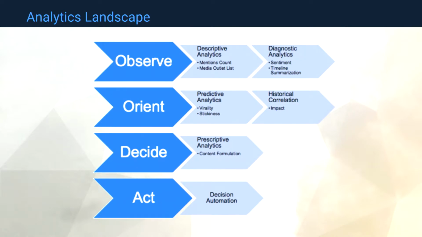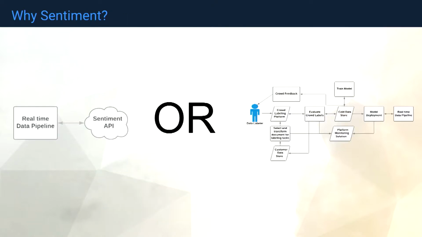And we can go even a step further and talk about predictive analytics, trying to understand things like, what is the likelihood this story will go viral? Or if I don't do any intervention, how long will this story dominate the conversation? Or even, how will my content be received? And lastly, on the final tier, where we talk about action, we can talk about prescriptive analytics, where we can start asking questions like, how should I craft my messaging to leverage current events to get the maximum impact? So we have all sorts of great questions we can solve here.